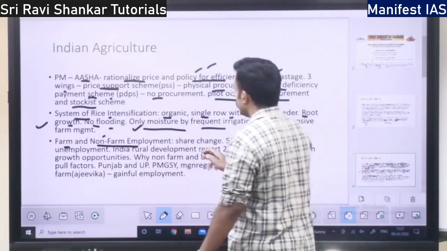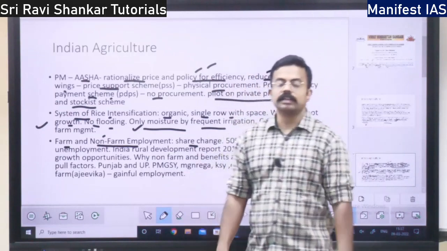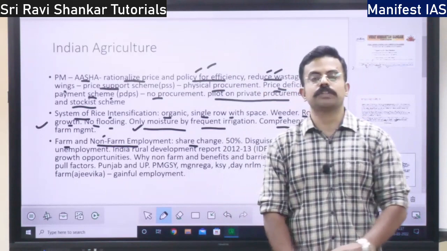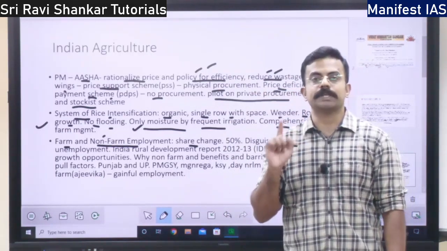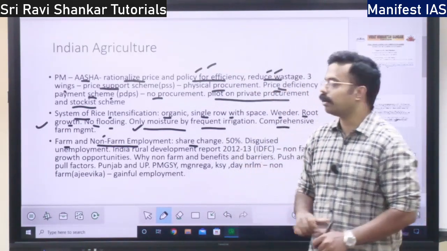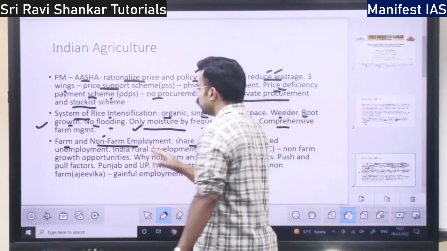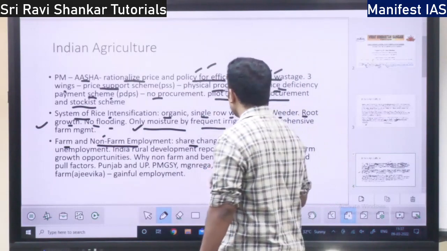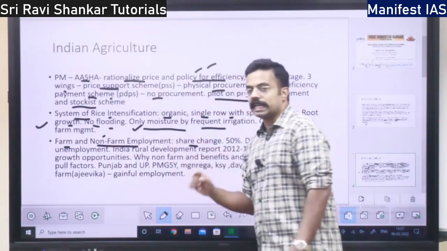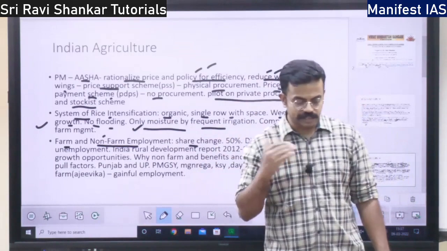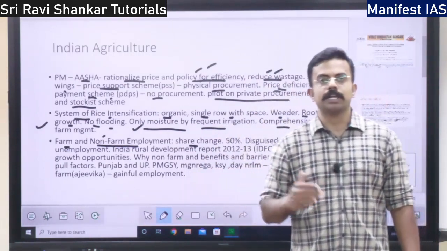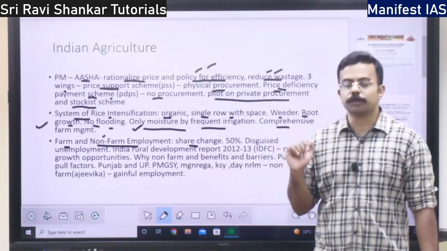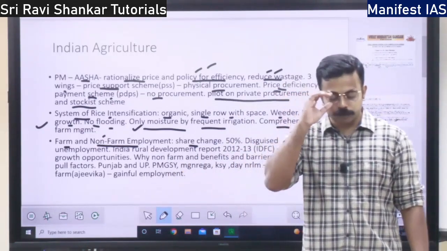So now there is a change of share. See, earlier the farm employment was very high. During independence, 75% of the population depended on what? The farm sector. Now it is just 50% of the population. So now in the rural areas, there is a change from farm employment towards non-farm employment. So there are various pull factors and push factors. What are the pull factors and push factors?